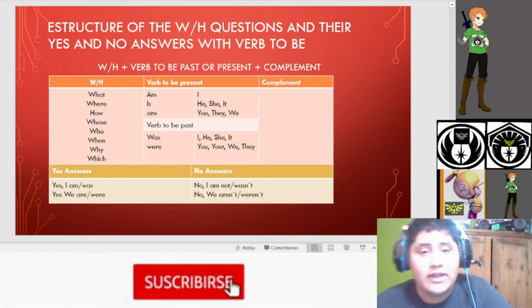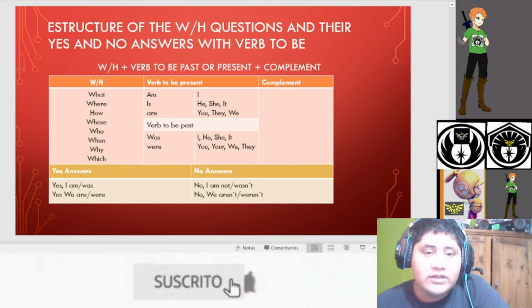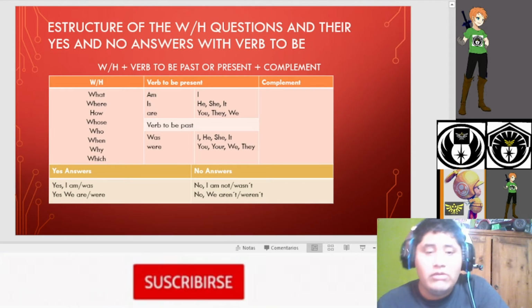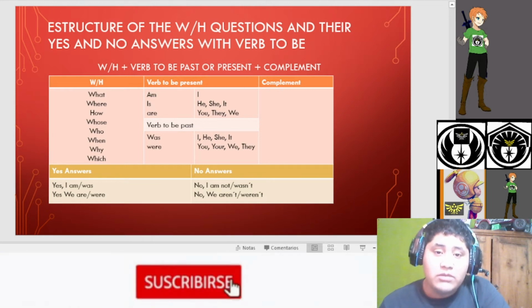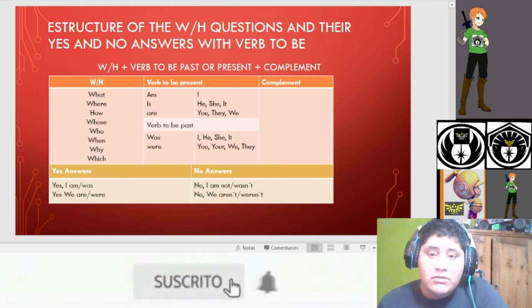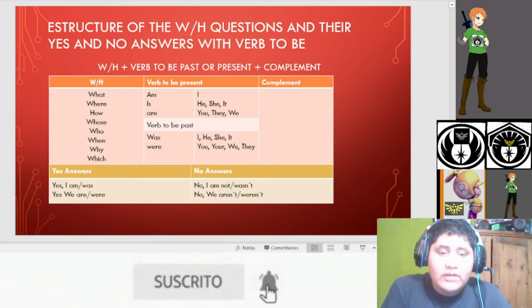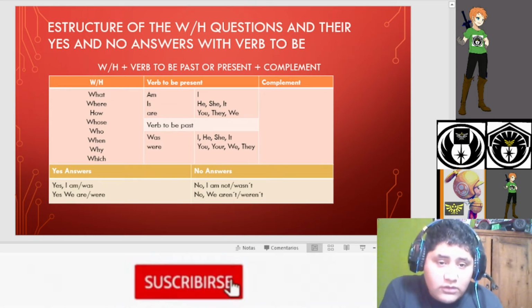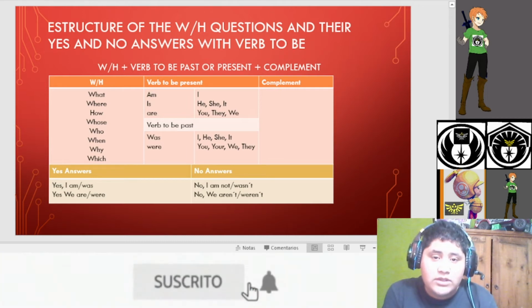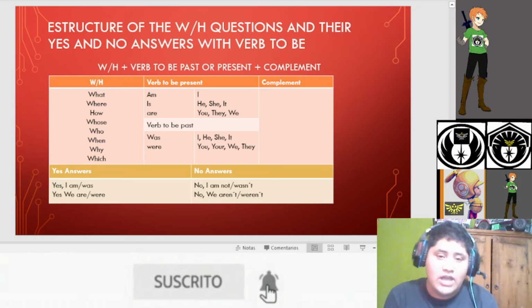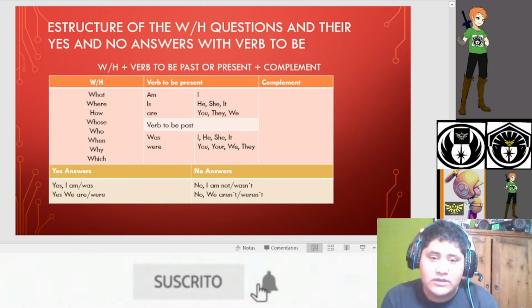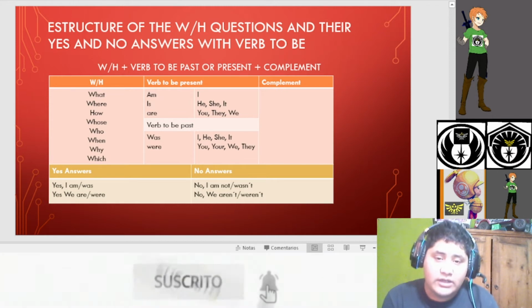And the structure of the WH questions and their yes and no answers with the verb to be. WH question: WH plus verb to be, past or present, plus complement. The WH questions are what, where, how, who, when, why, and which. The verb to be in the present: am is for I, is is for he, she, it, and are is for you, they, we.